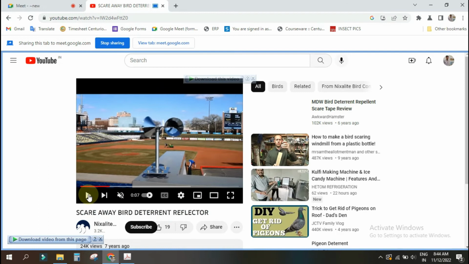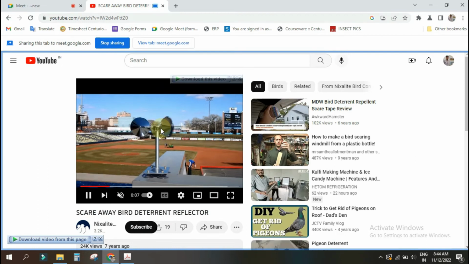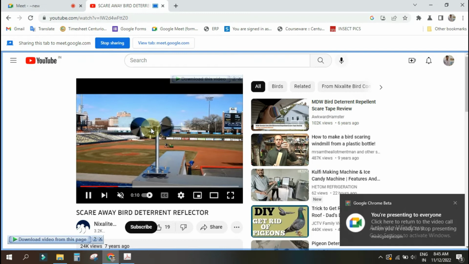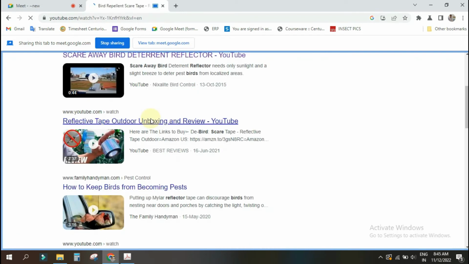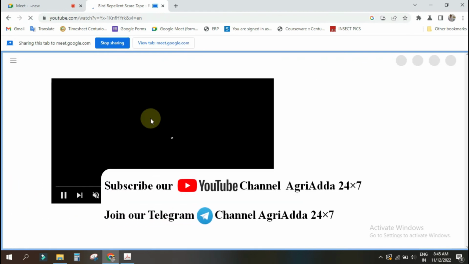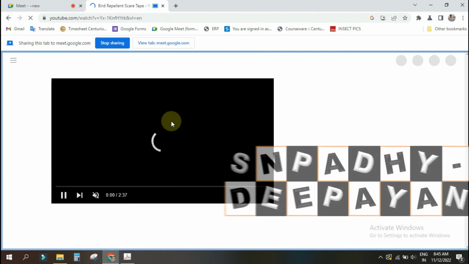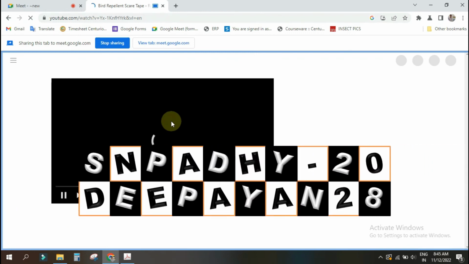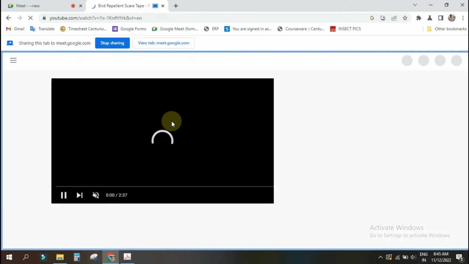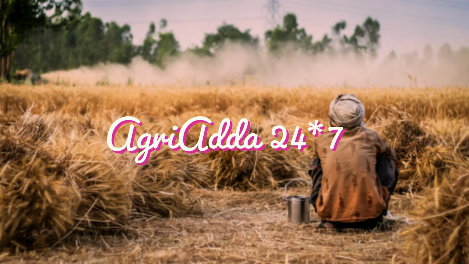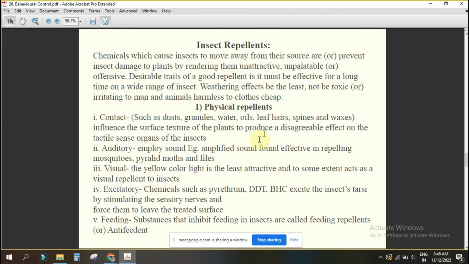Now you see like this they are doing, so that what will happen? Due to this reflection, the birds will go away. They put silver color or any kind of sticker, and in a rope they are hanging it throughout the boundary of the field. For which what is happening? Birds are going away. That is what visual repellents are. Some farmers are doing this, especially those growing sesamum, sunflower. For rice, not that much important. During harvesting time, that is important, or panicle emergence.